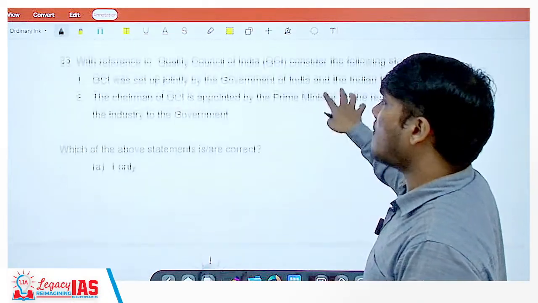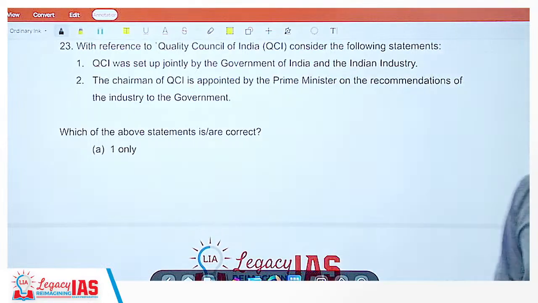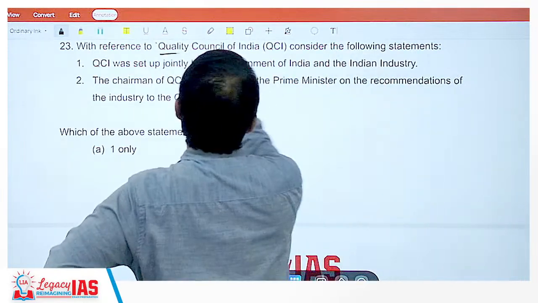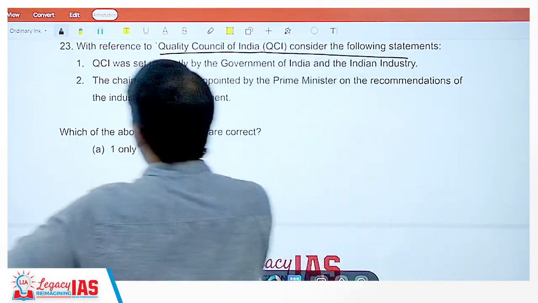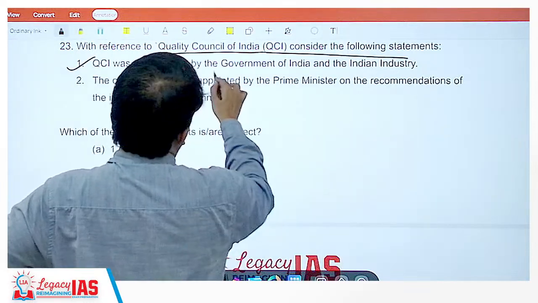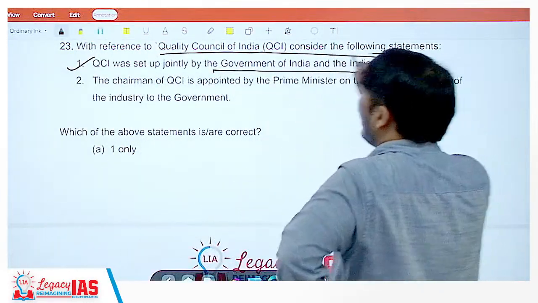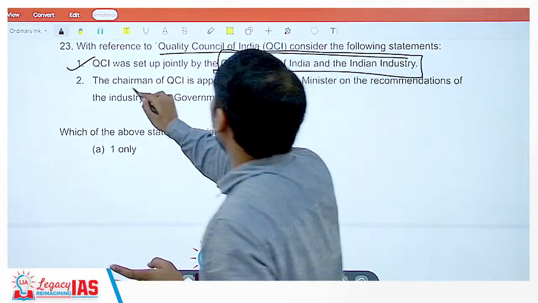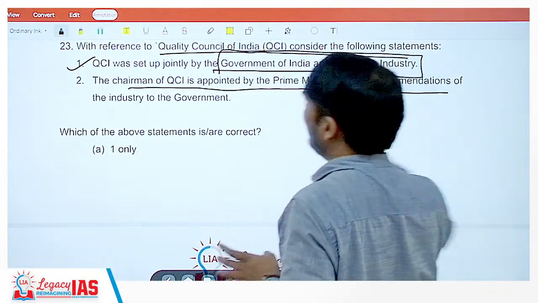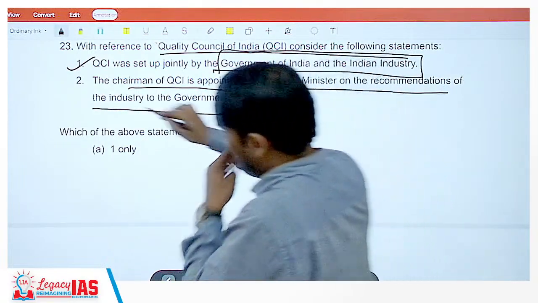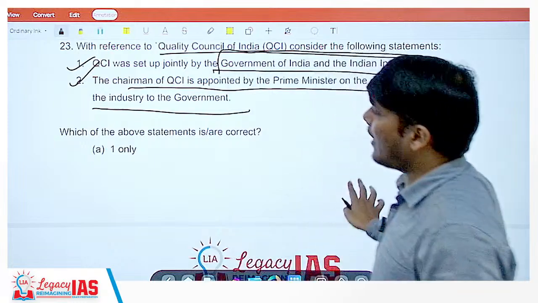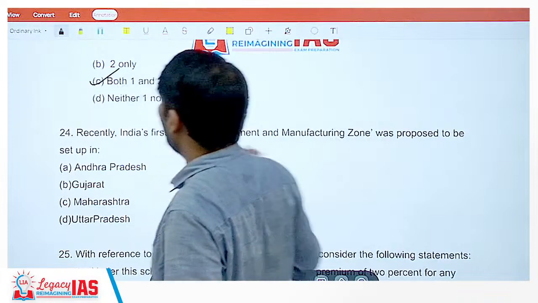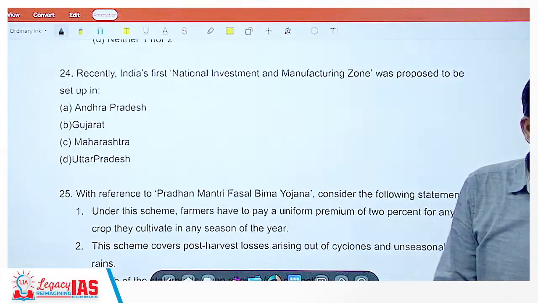Okay. Moving on to question number 23. With reference to the Quality Council of India, consider the following statements. Quality Council was set up jointly by the Government of India and the Indian industry. Yes, it's a collaboration of the government and the private sector. The chairman of QCI is appointed by the Prime Minister on the recommendations of the industry to the government. Yes, that is also correct. Both statements are absolutely correct over here. So answer would be C, that is both 1 and 2.